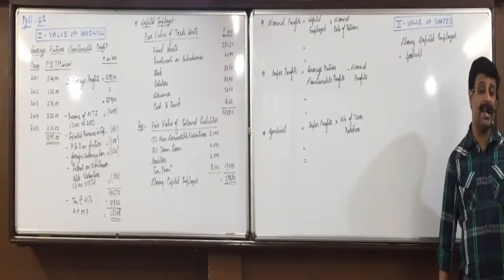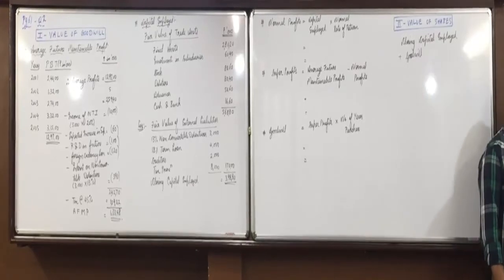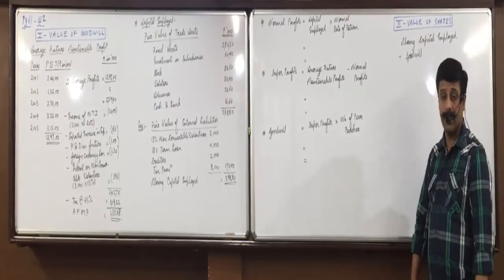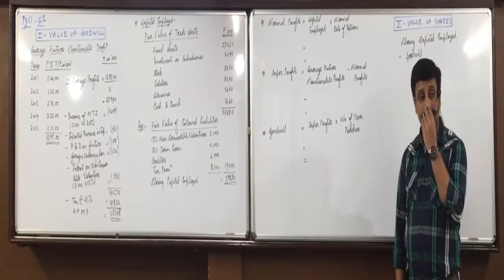Here it is mentioned at the end, if you see, use closing capital employed. Can you see that at the end? So here we will not find average capital employed. In the seventh adjustment it is given in brackets on the basis of closing capital employed.